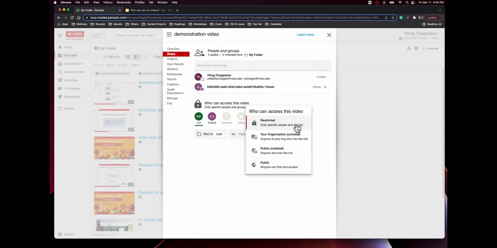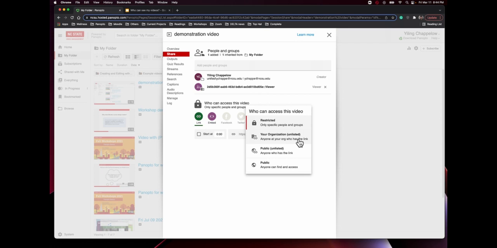Select only specific people and groups. Your video can be viewed only by the people or groups you add in the Add People and Groups text field. Select anyone at your organization who has the link. Anyone at NC State University who has your video link can view your video.